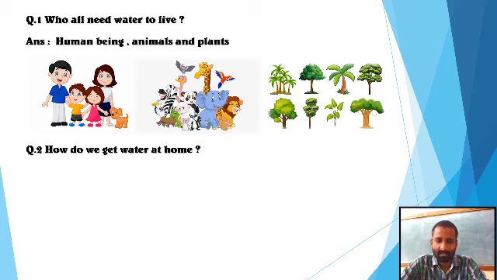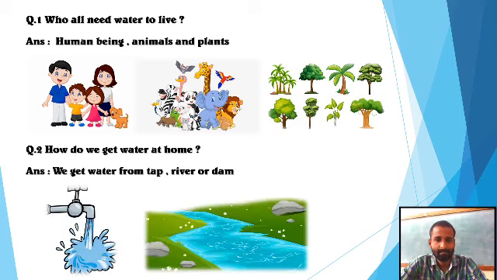How do we get water at our home? How are we getting the water at our home, or what is the process from which we are getting the water? We get water from tap, river or dam. Generally the water comes into the tap from the tank, and into the tank from river or dam.